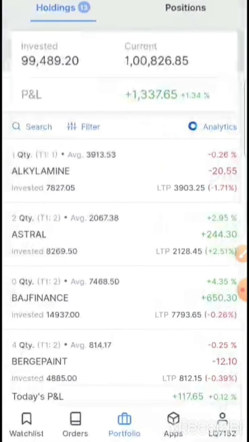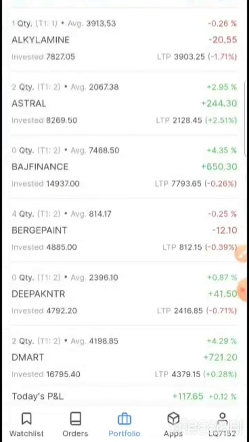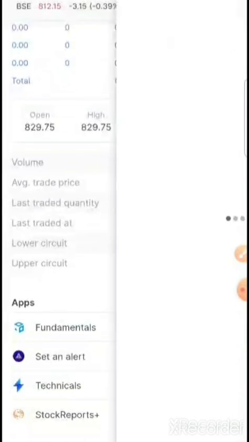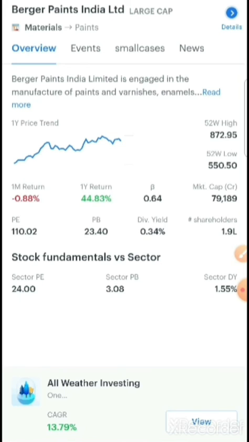As I showed you before, you can go to any stock. For example, I am going to Berger Paints, and you can see the fundamentals. Go to the fundamentals of the stock, and you see the beta. You can compare the stocks you hold in your portfolio, whether their beta is less than 1 or more than 1. And if you have, for example, 15 to 20 stocks, you just put an aggregate of all, and then see